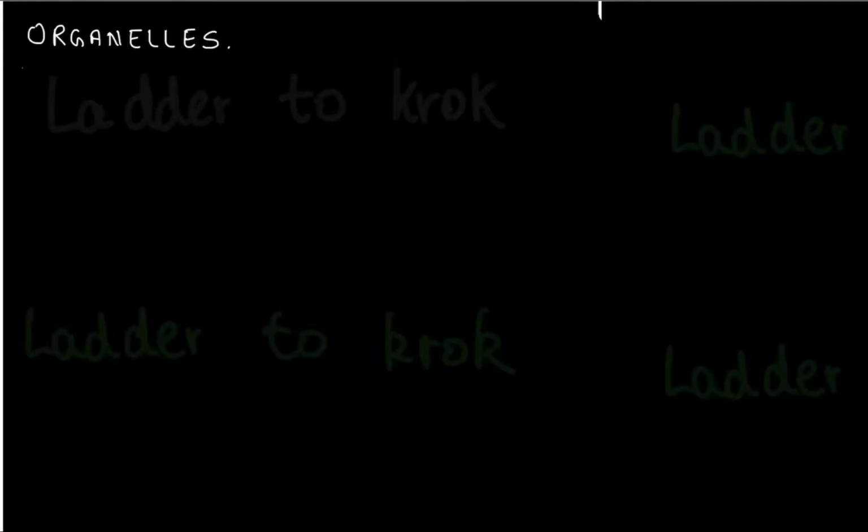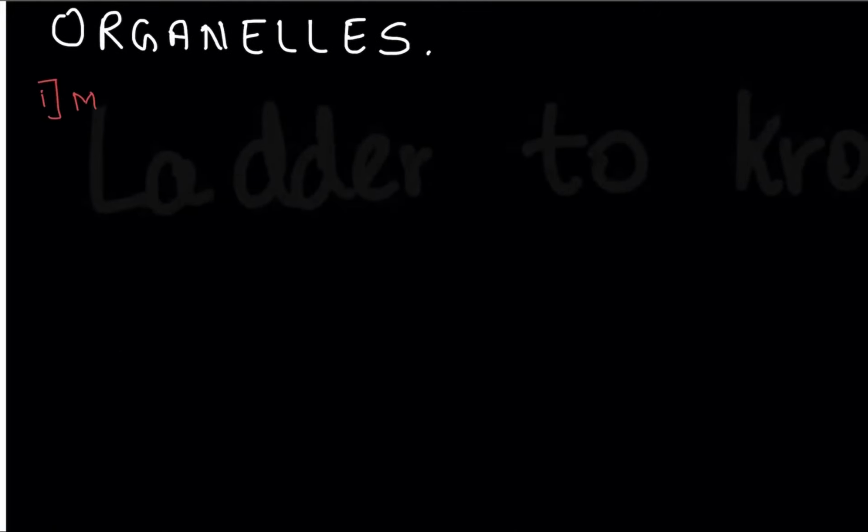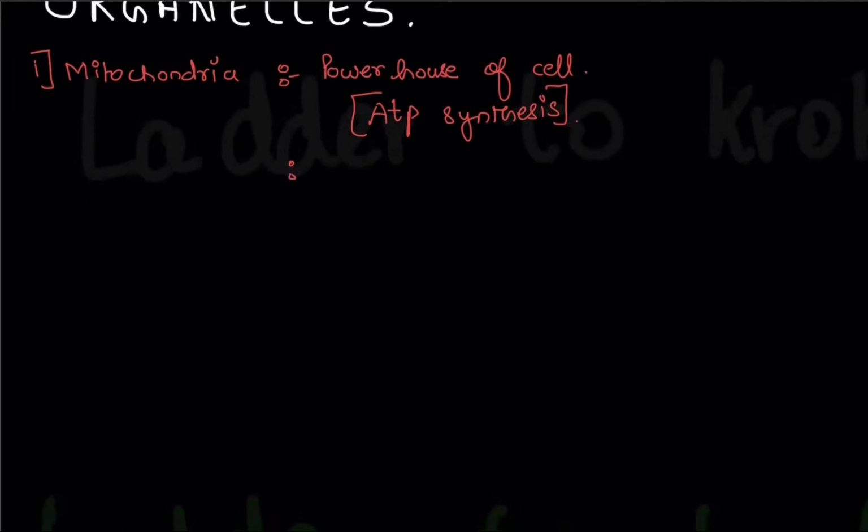So hello guys, let's do a new topic, that is organelles. The first organelle that we will be studying is mitochondria. Mitochondria, as you might already know, is called the powerhouse of the cell. Now why is it called the powerhouse of the cell? Because it forms ATP. So ATP synthesis takes place over here.